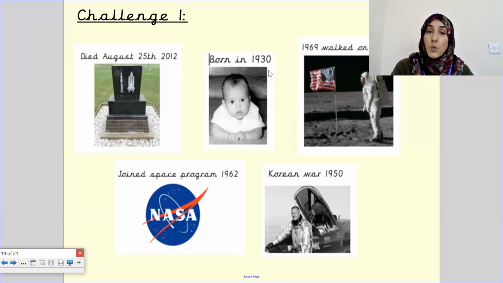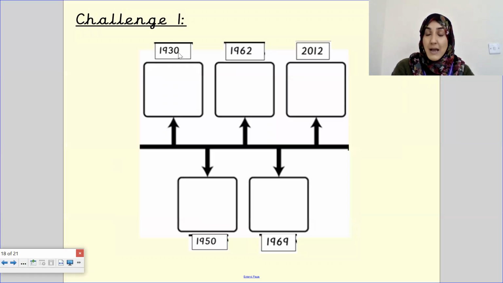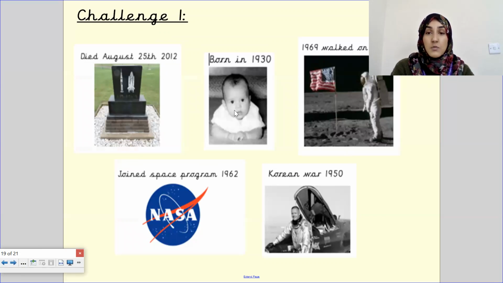Well done. He was born in 1930. And let's just check. Absolutely right. It even has a key date at the top to help you if you're doing challenge number 1. Born in 1930. What could be next? Let's look at the dates. Remember, we're going in chronological order, so the oldest event to the newest event.